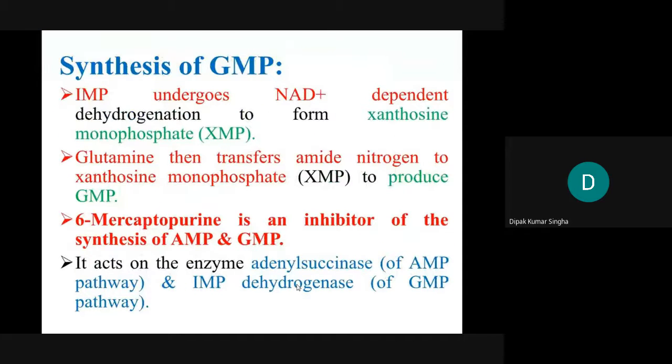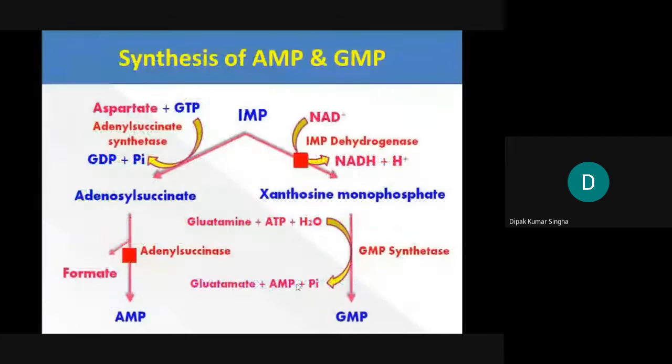Okay, IMP undergoes the NAD-dependent pathway. Okay, this is the pathway. Synthesis of AMP and the GMP. This is the compound IMP, inosine monophosphate, in the presence of aspartate with GTP, the enzyme adenylosuccinate synthase converts it to adenylosuccinate. Then fumarate will be released from adenylosuccinate, then AMP will become. So adenosine monophosphate will become.